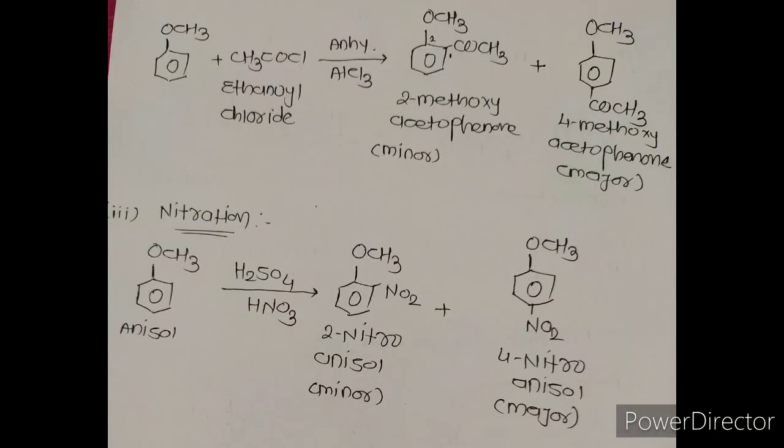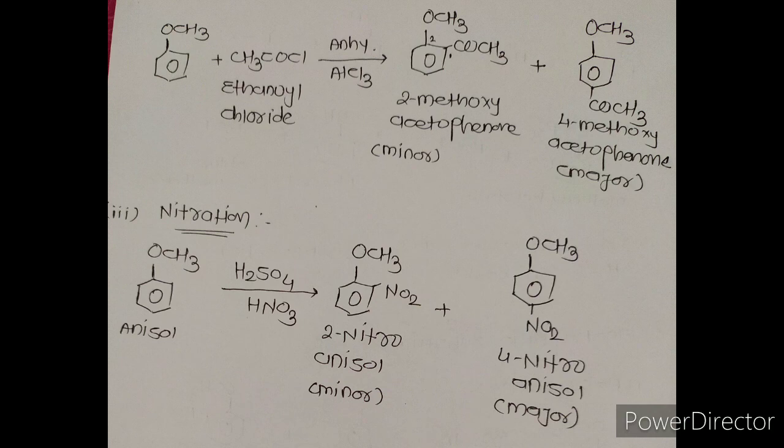Now we will discuss the Friedel-Crafts acylation reaction. When anisole reacts with ethanoyl chloride, meaning CH3COCl, in the presence of anhydrous AlCl3, then 2-methoxyacetophenone and 4-methoxyacetophenone are obtained. First of all, remember the formula of acetophenone, not acetone.